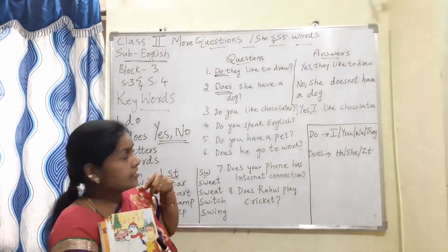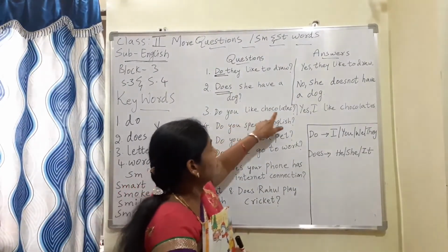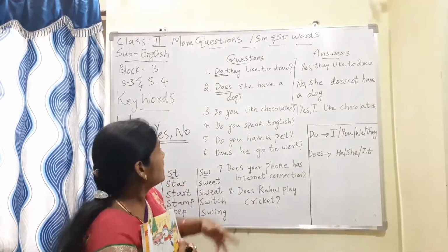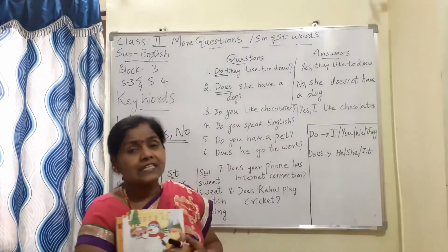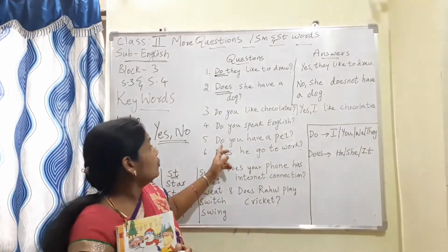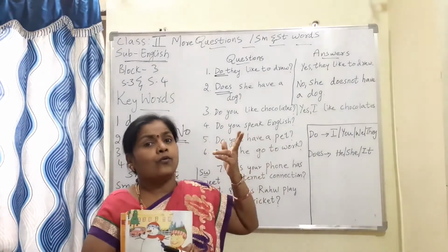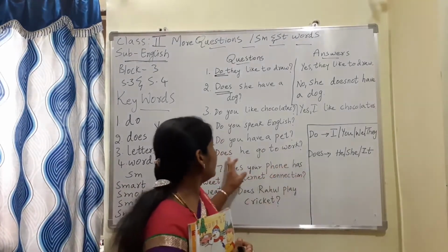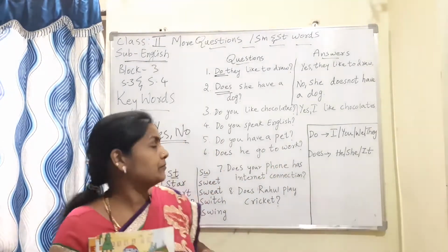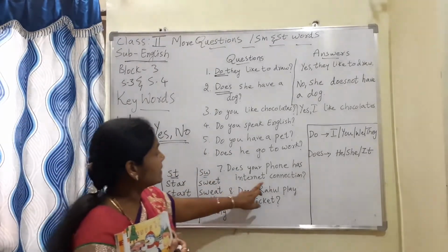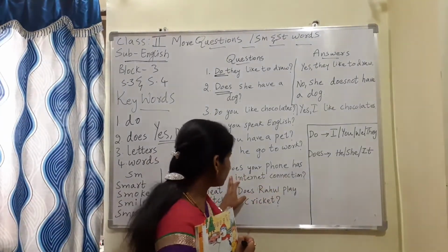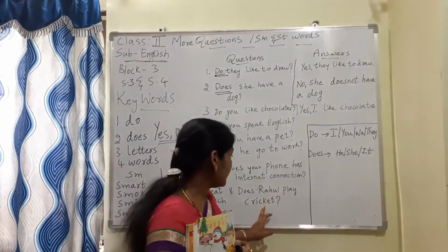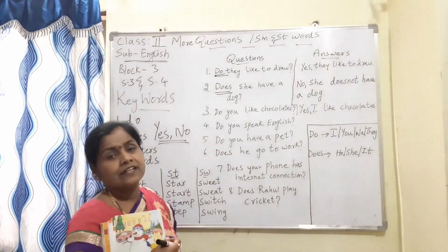One more example we will see now. Do you like chocolates? Yes, I like chocolates. Do you speak English? Yes, I speak English. Do you have a pet? No. Or yes, I have a pet. Does he go to work? Yes, he goes to work. Does your phone have an internet connection? Yes, it has an internet connection. Does Rahul play cricket? Yes, Rahul plays cricket.